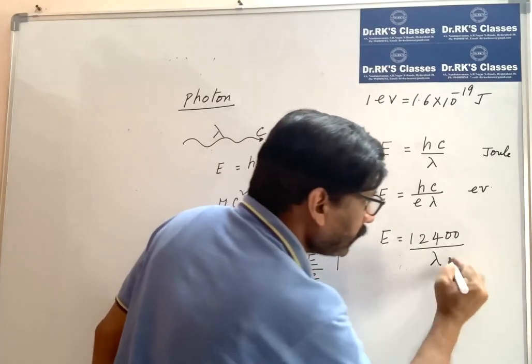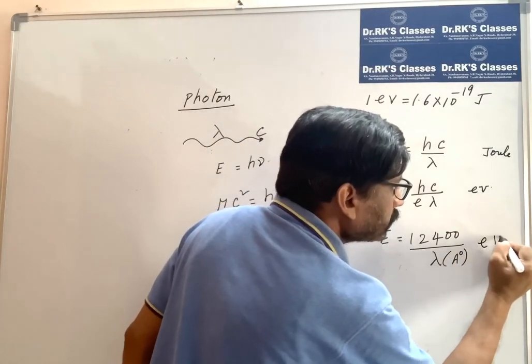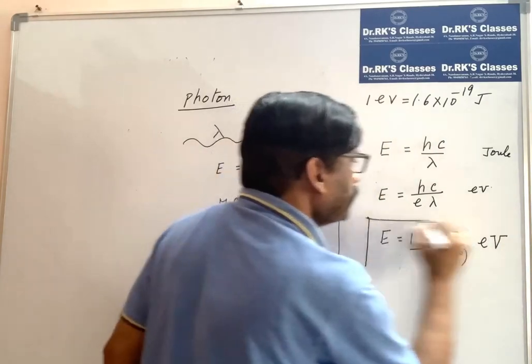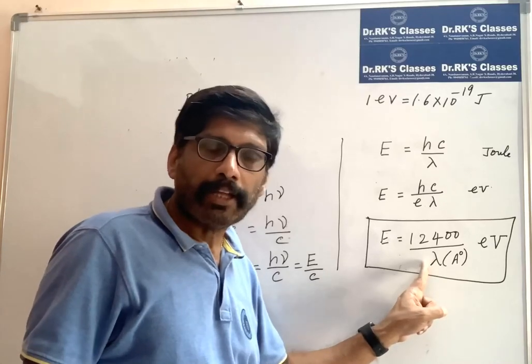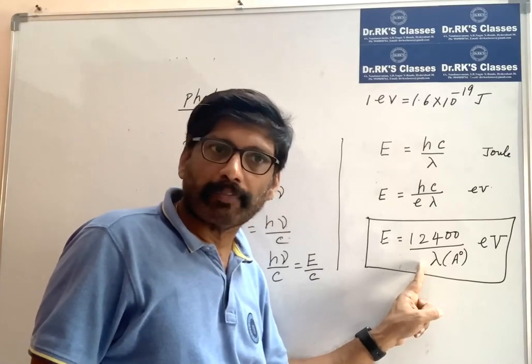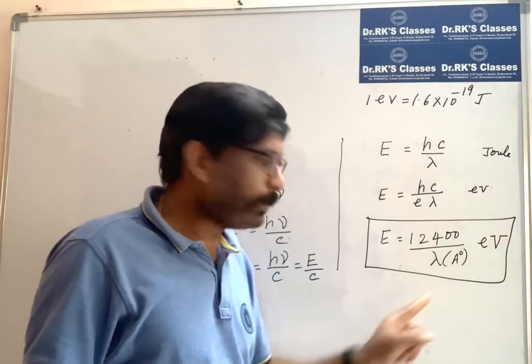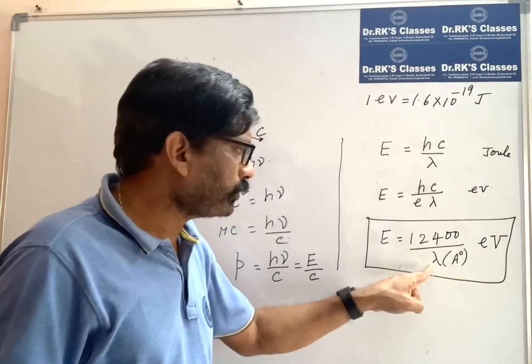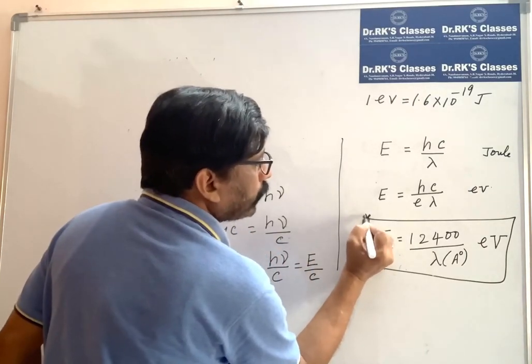This lambda I put in angstroms, and then I get the energy. This is a very, very important shortcut formula. When the wavelength of a photon or electromagnetic wave is given, immediately you can find the energy in electron volts. For example, lambda is 6000 angstrom: substitute 6000 and you get the energy in electron volts. This is a very important concept.